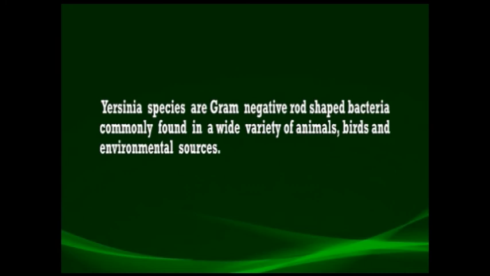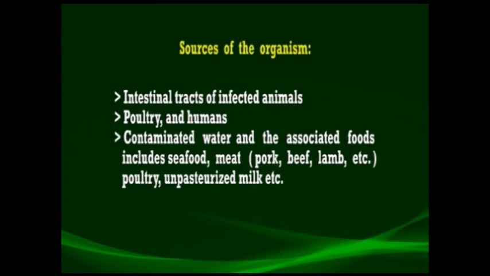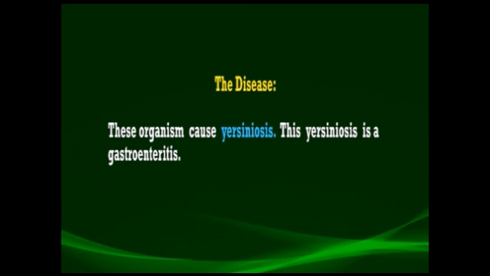Now we'll come to Yersinia enterocolitica. These organisms, the Yersinia species, are gram-negative, rod-shaped bacteria that are commonly found in a wide variety of animals, birds, and environmental sources. The sources of contamination are the intestinal tracts of infected animals, poultry, and humans, then contaminated water, and the associated foods include seafood, meats such as pork, beef, lamb, etc., then poultry, unpasteurized milk, etc. These organisms cause yersiniosis.